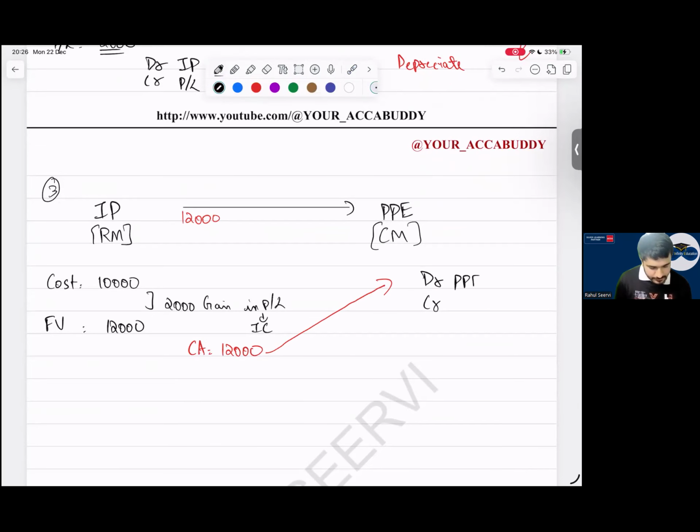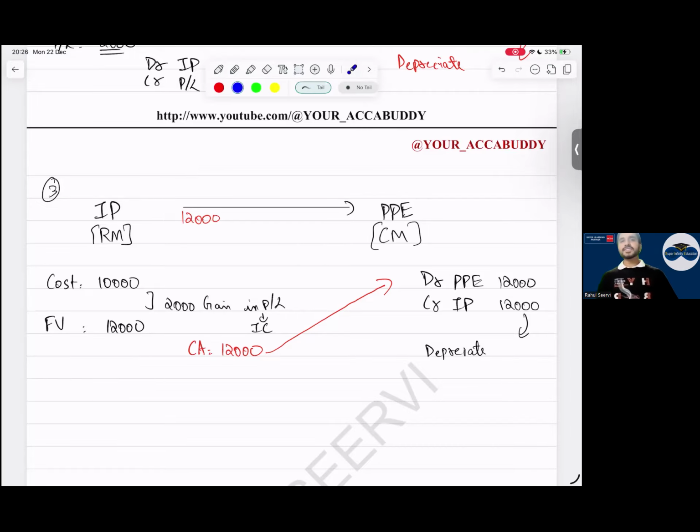So PP, IP. What is this? 12,000, 12,000. Can I say I will depreciate this? Yes, sir. Will anything go to OCI in this case? No, sir. Cost model only. After 1 year also, nothing will go, if the company is not following revaluation. If the company is saying we will follow revaluation model.